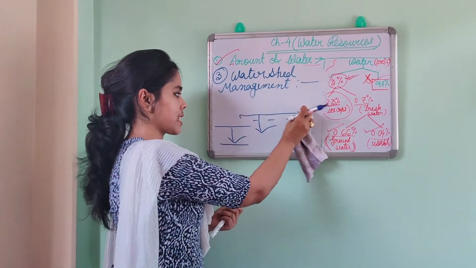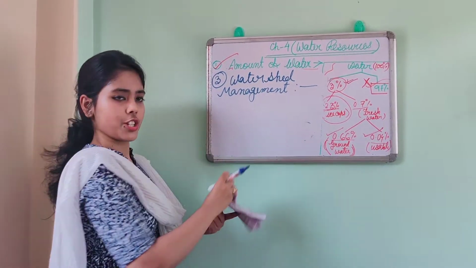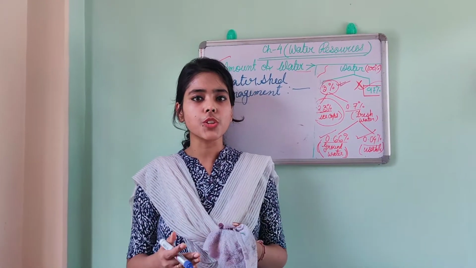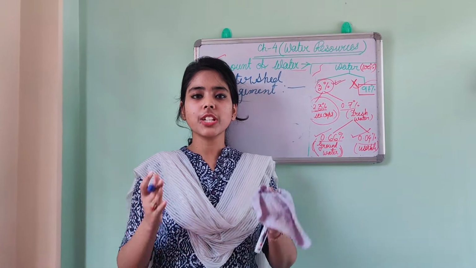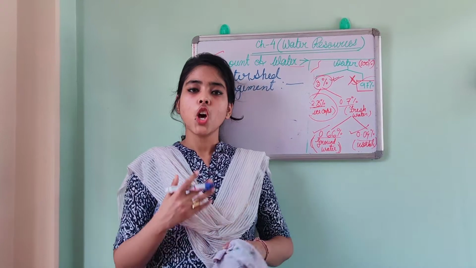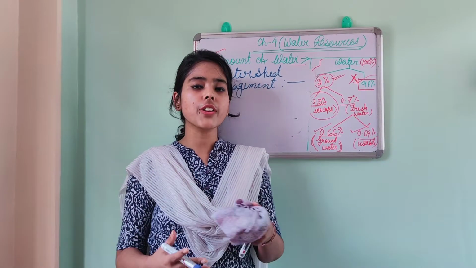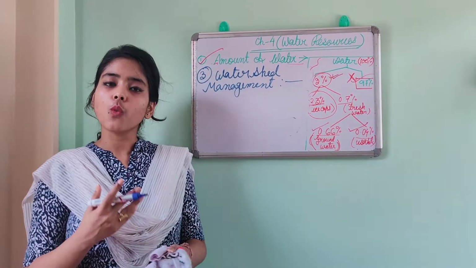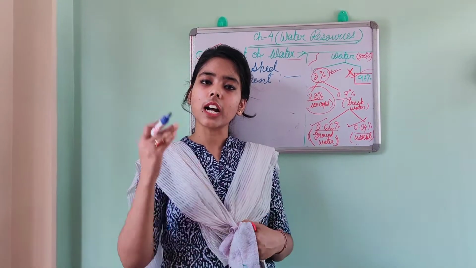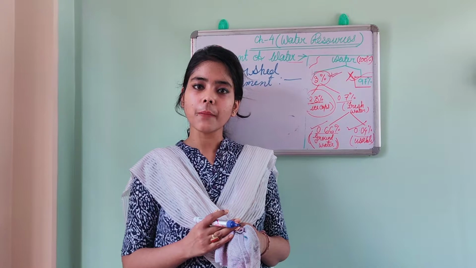Now next is increase in population. Day by day, we are living in the 21st century and the population explosion is very high in India. So when population is increasing day by day, they will also consume more water, and like this again the amount of water will decline.